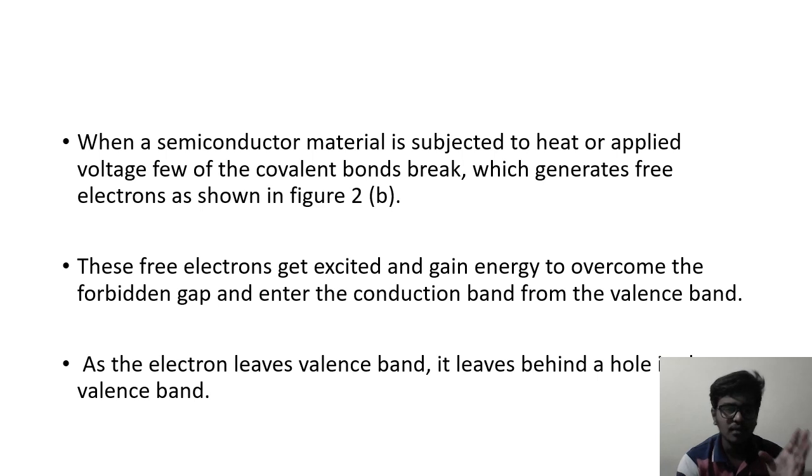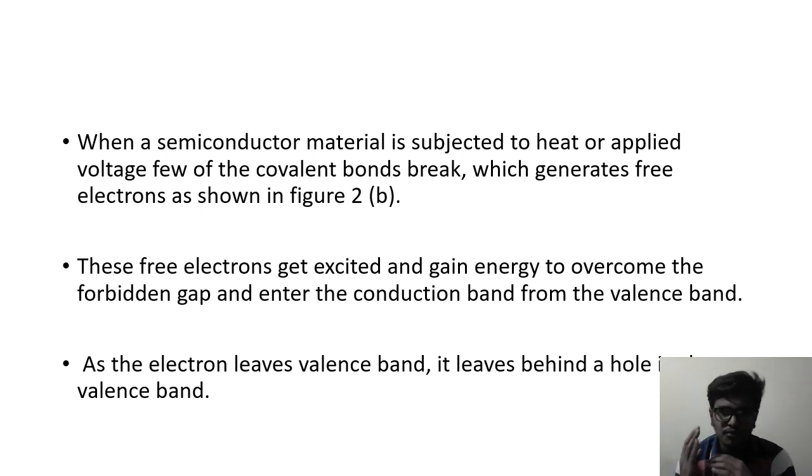When a semiconductor material is exposed to heat or applied voltage, a few covalent bonds break, and when they break, they generate free electrons.